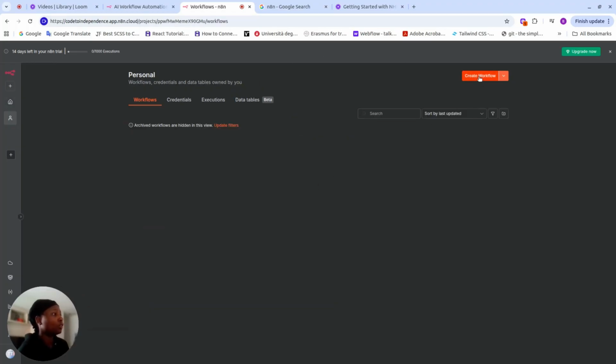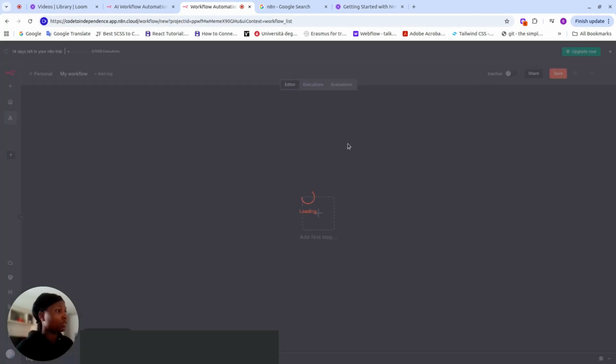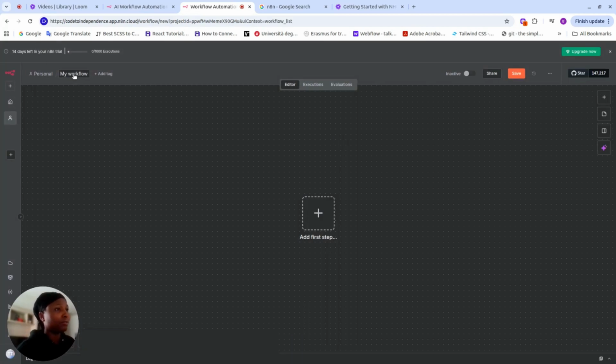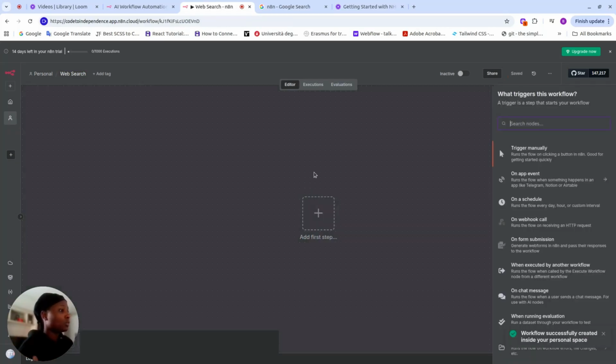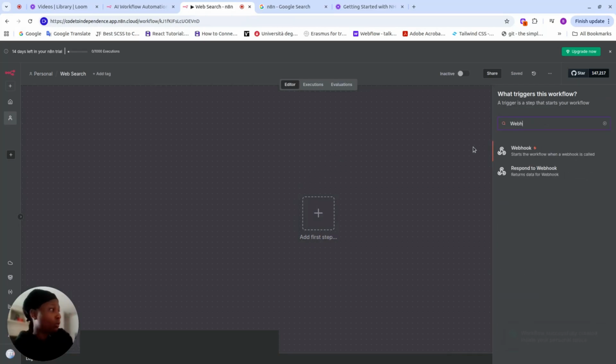So we're going to click on create workflow to create our workflow for this particular build. We have my workflow. I'm going to change this into web search. And then our first step is we're going to create a webhook. This webhook is where we'll test with Postman. That is like our API URL. It's going to generate our API URL in order to test this particular flow.